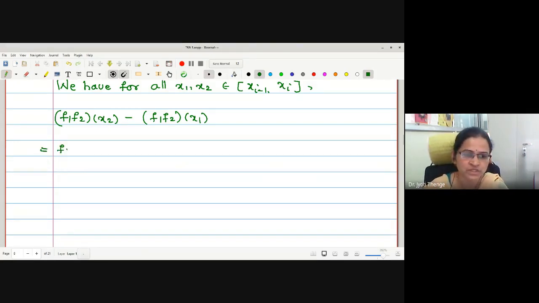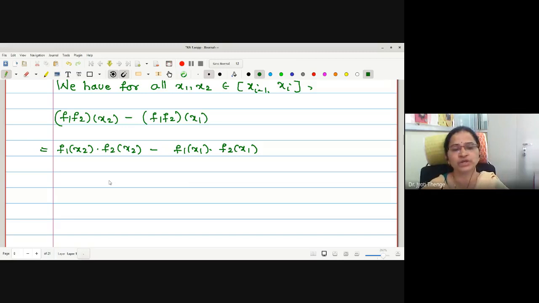According to the definition, here I can write this to be f1 x2 dot f2 x2 minus f1 x1 dot f2 x1. Now the job we want to do is to separate these functions f1, f2.